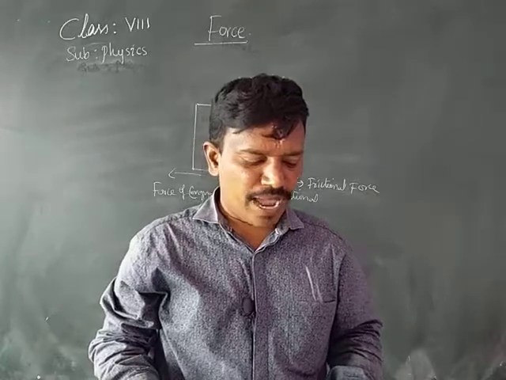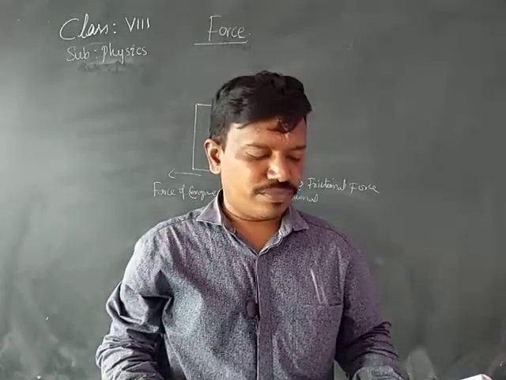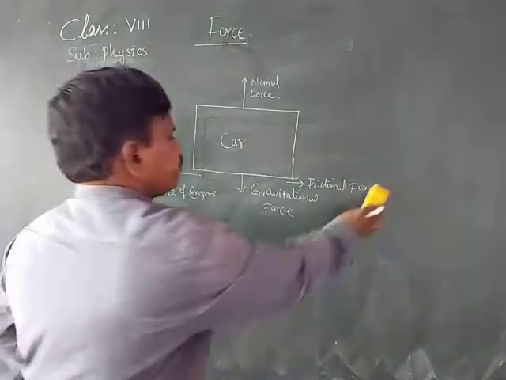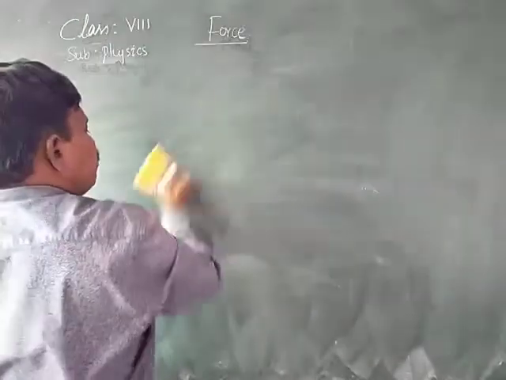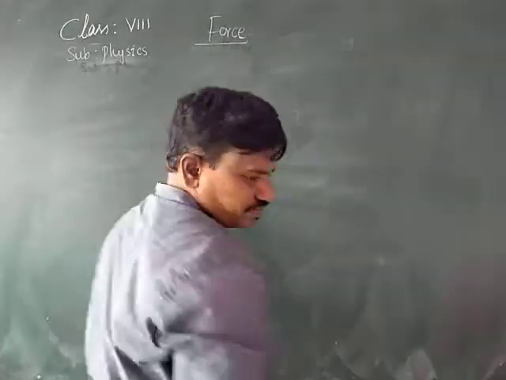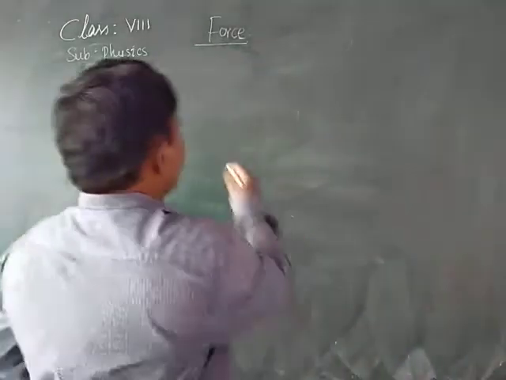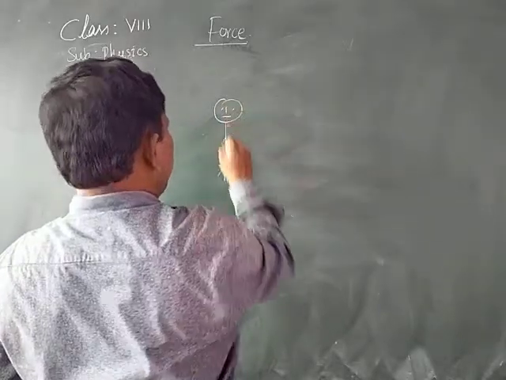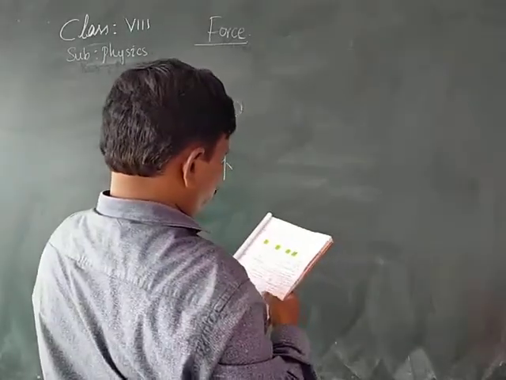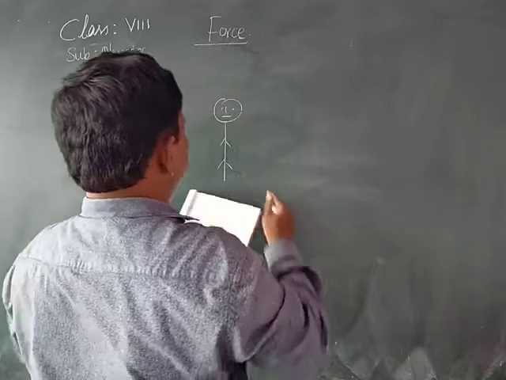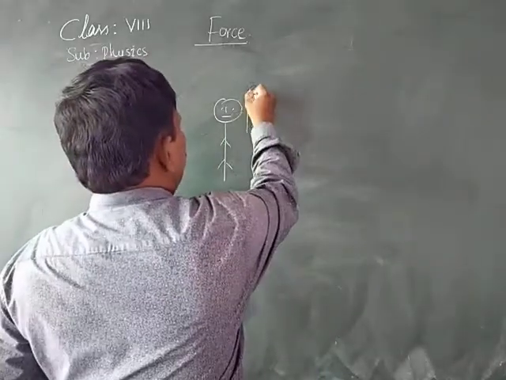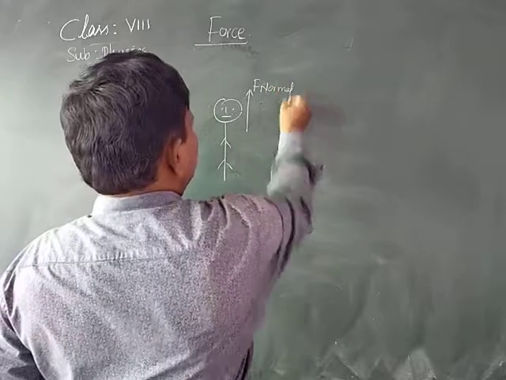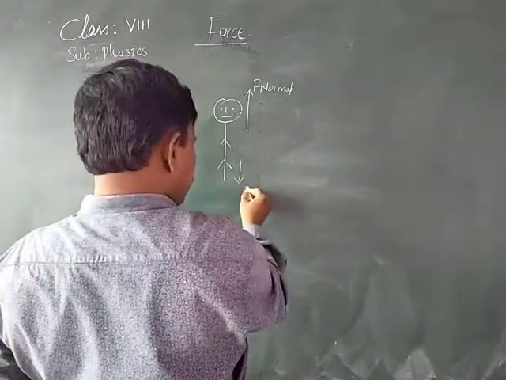Next, a man is standing on a still floor. What forces are acting on him? Normal force is acting.